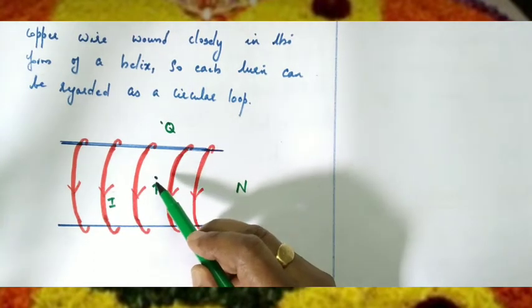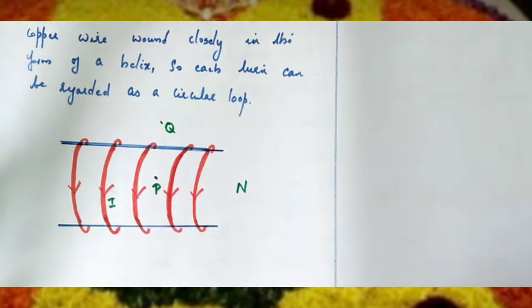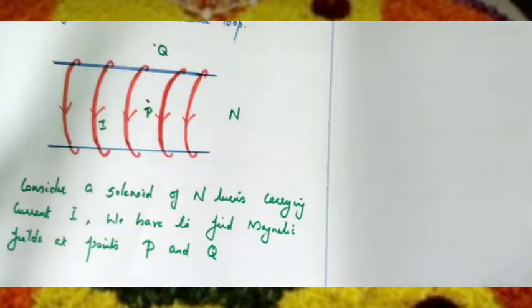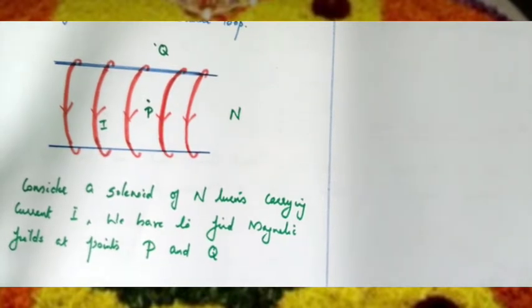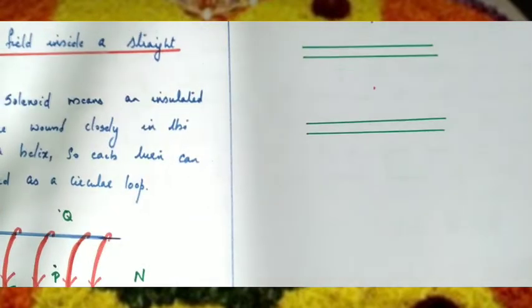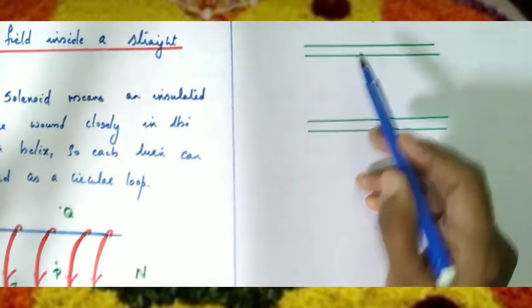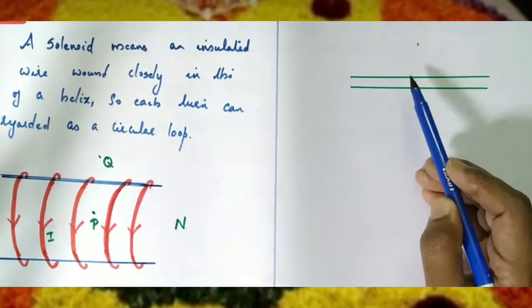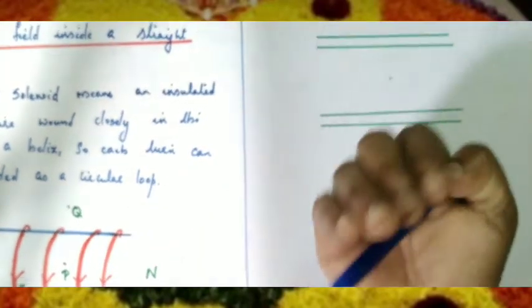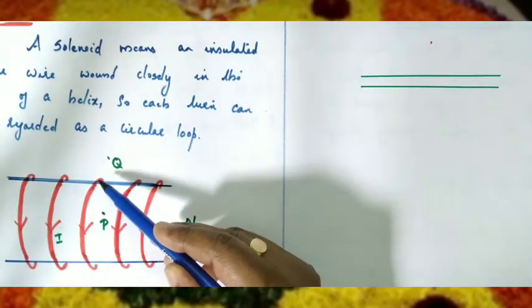P is a point inside the solenoid, or within the turns of the solenoid, and Q is a point outside the solenoid. So consider a solenoid of n turns carrying current I. We have to find out the magnetic field at points P and Q. So this solenoid can be drawn in another way. Here this is the upper region, and here this represents the bottom region. Current is in the outward direction here, and here current is in this downward direction.